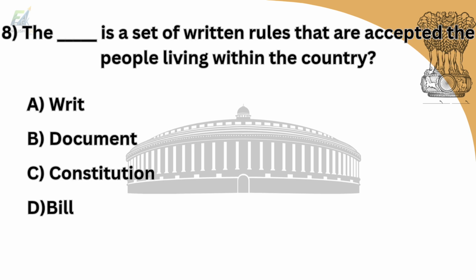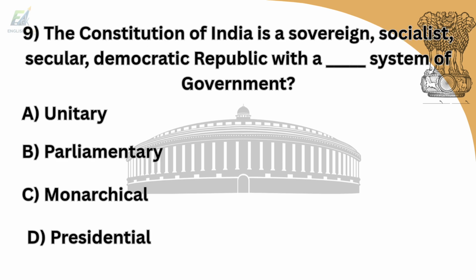Eighth question is, the set of written rules that are acceptable by all people living in the country. Option A is writ. Option B is document. Option C is constitution. Option D is bill. And answer is option C, constitution. Ninth question is, the Constitution of India is a sovereign socialist secular democratic republic with a system of government. Option A is unitary. Option B is parliamentary. Option C is monarchical. Option D is presidential. And answer is option B, parliamentary.